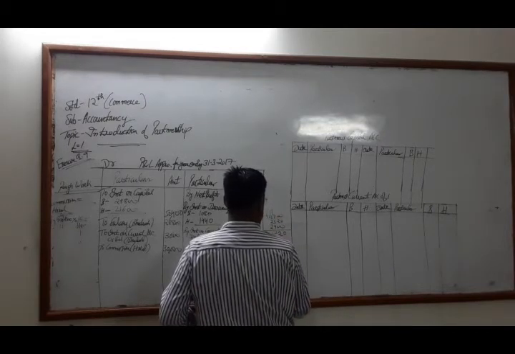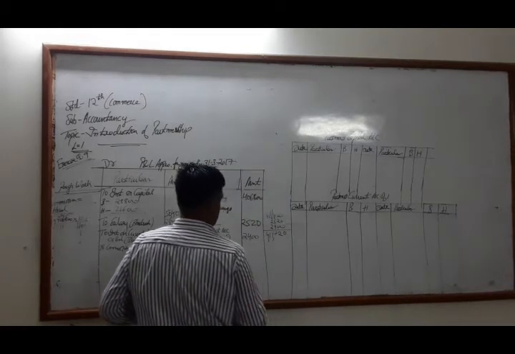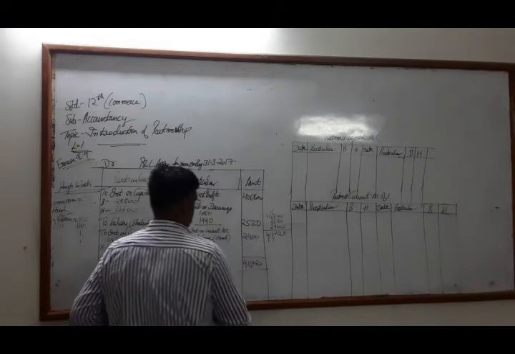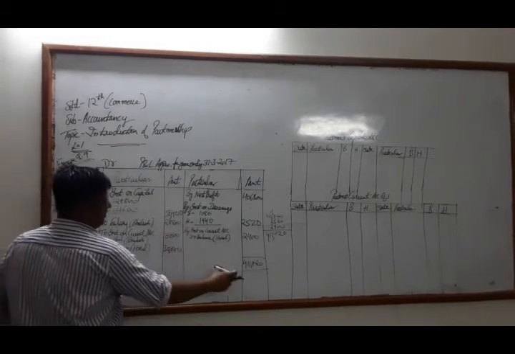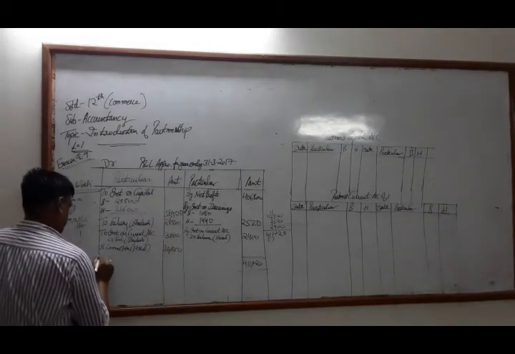So it will be 4,11,720. When we deduct all this from it, we will get the divisible profit.